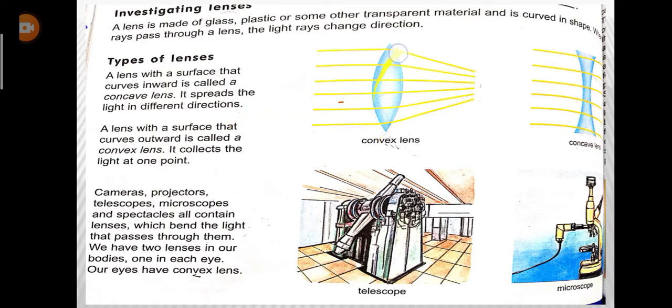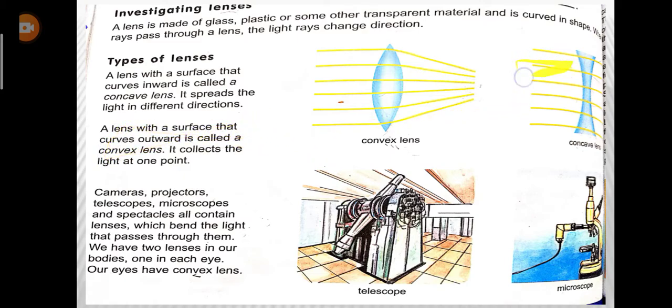You can see it here, this is the concave lens. You can see the edges are curved inward. Can you see? They are making a cave. It's not exactly true, but I want you to understand this, just to keep it in your mind. Concave lenses have a cave-like appearance that is moved inward, so we call it a concave lens. And what is its function? It spreads the light in different directions.